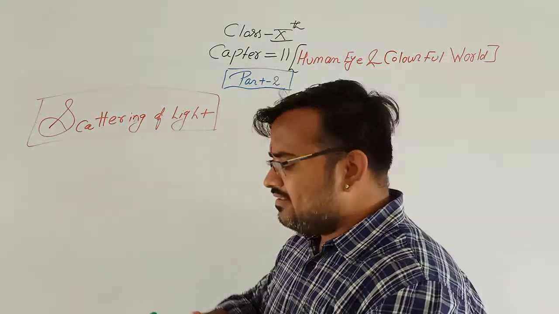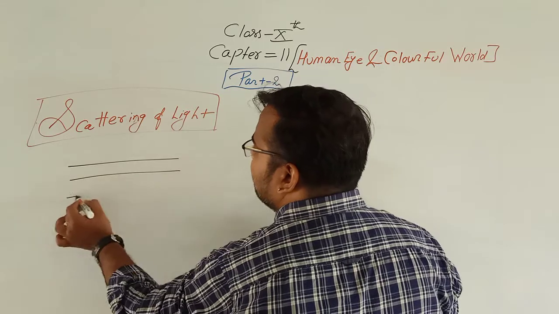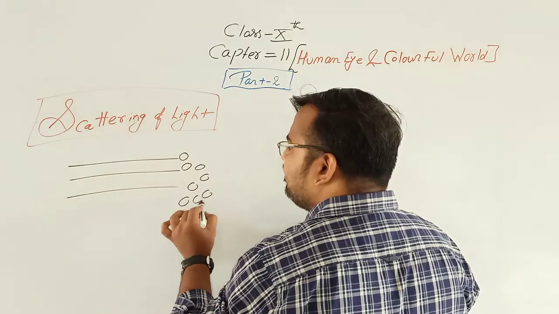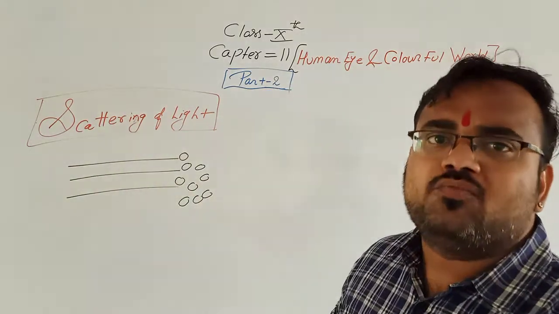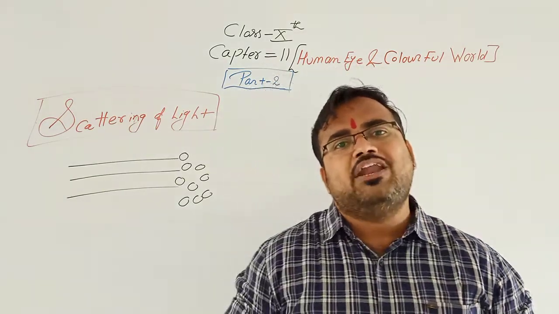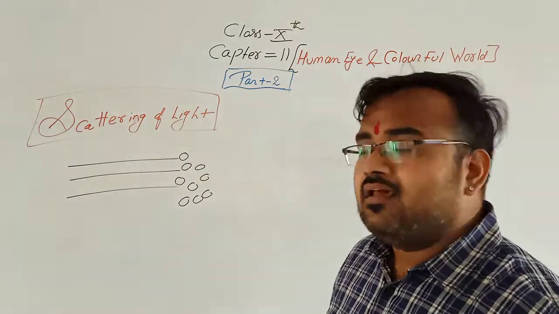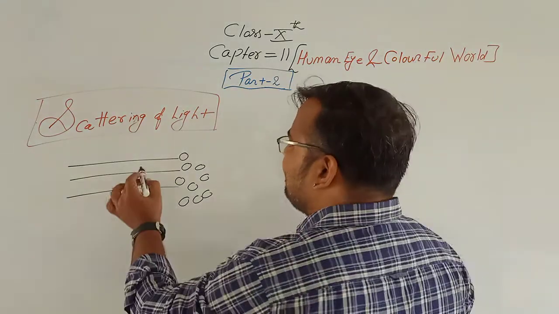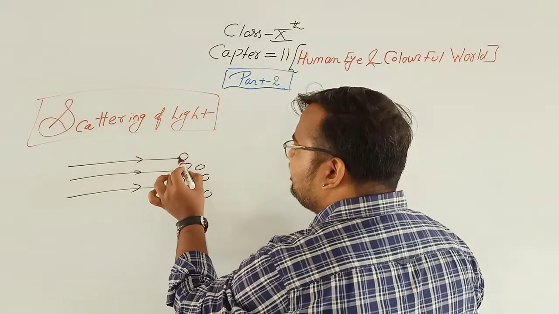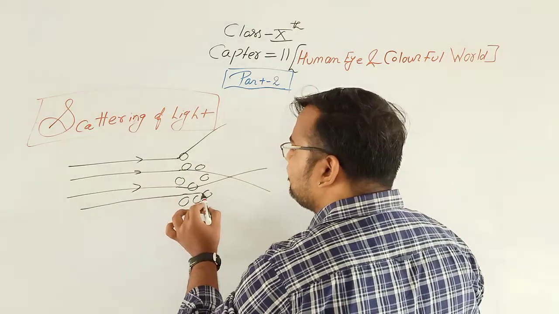See, if the incident rays are parallel, and suppose in the atmosphere some particles are present: dust particles, smoke particles, fog particles, water droplets, pollutants. If an incident light ray comes in a straight path and after striking these particles changes its original path, it is known as scattering of light.